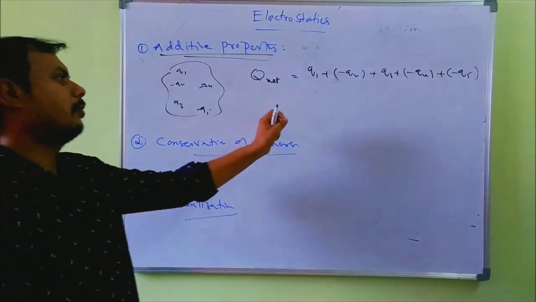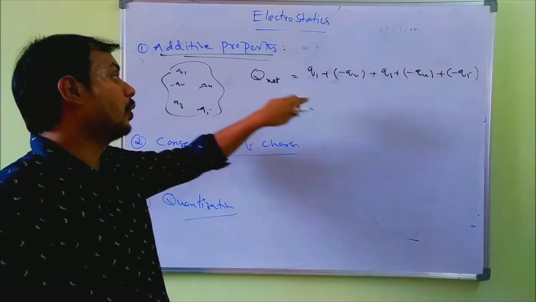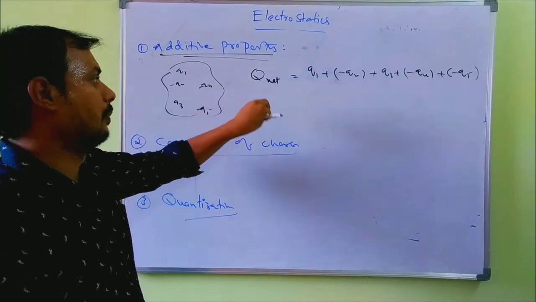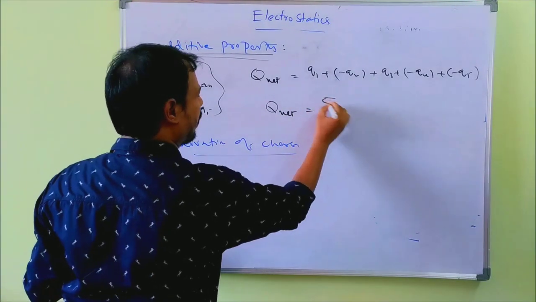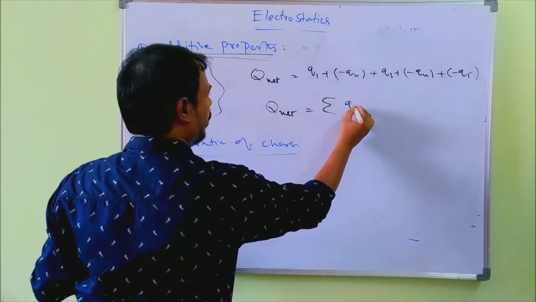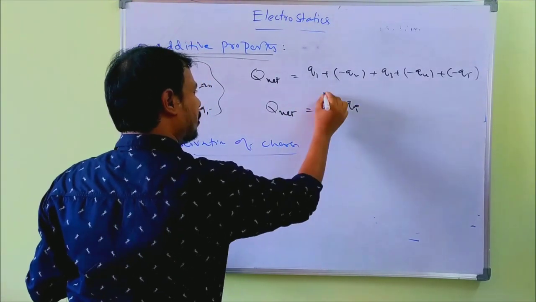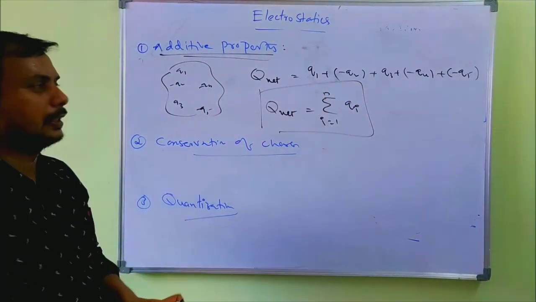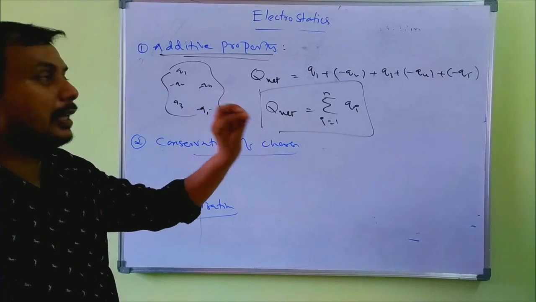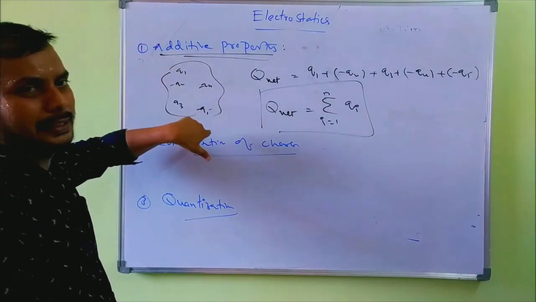So the algebraic sum of individual charges gives the total charge on the system or on the body. The same equation can be written as Q net equals sigma Qi, i equals 1 to n. This is the additive property. The sum of the individual charges gives the total charge on the system.